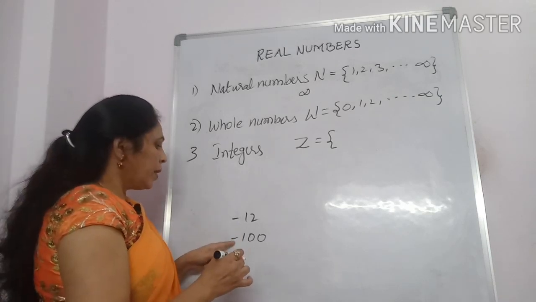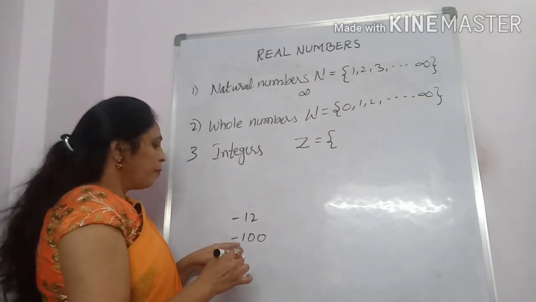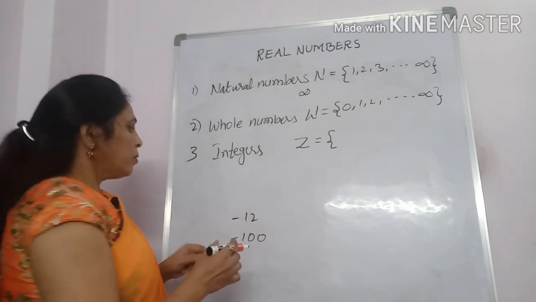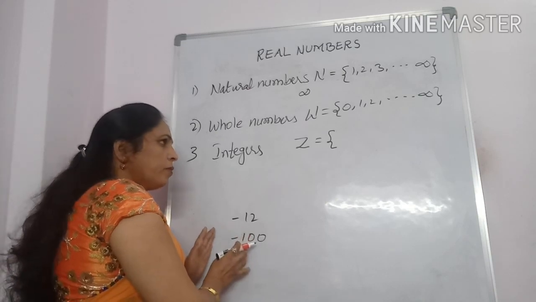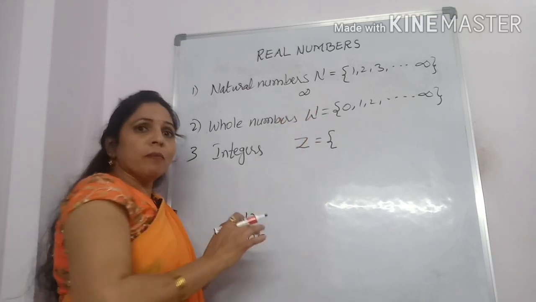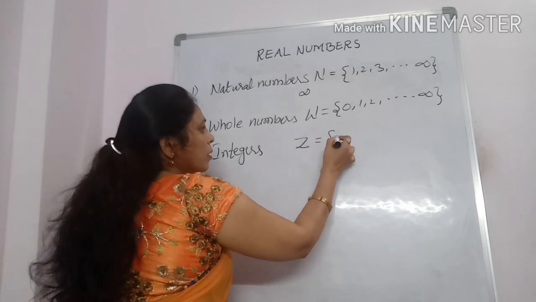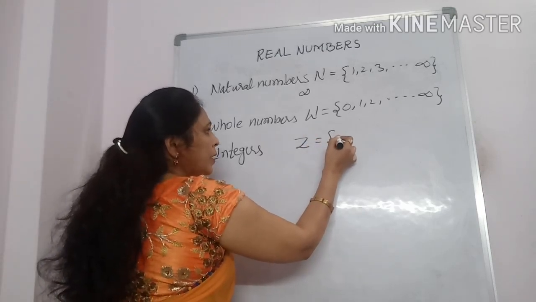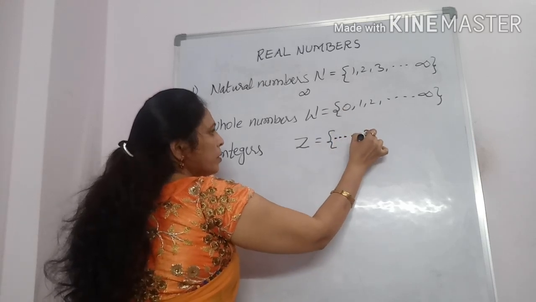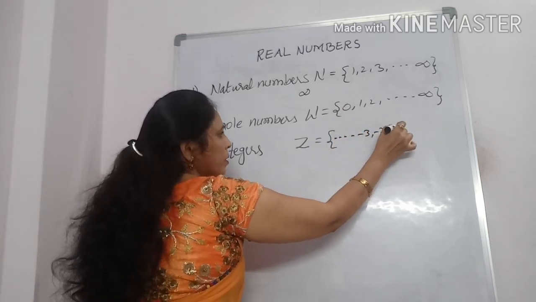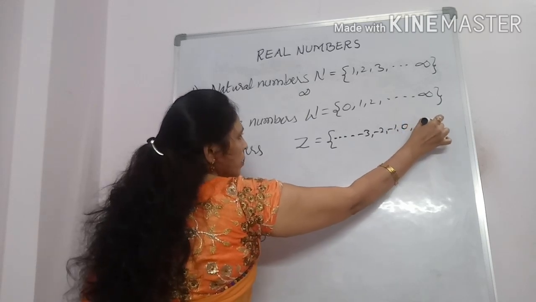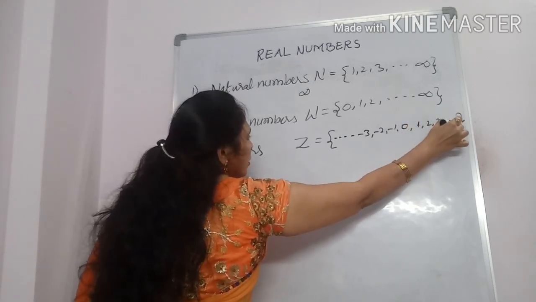Minus 100 means a loss of 100 rupees. So when negative numbers are added to whole numbers, it is called integers: minus 3, minus 2, minus 1, 0, 1, 2, 3 up to infinity.